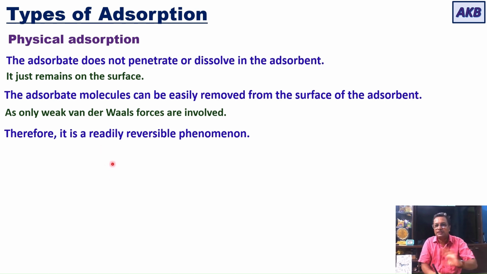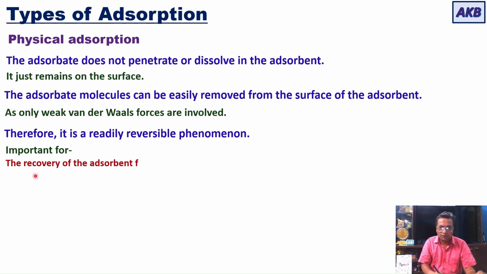So there is no physical transformation, there is no chemical transformation of the adsorbate. So that's why physical adsorption is a readily reversible phenomenon. And this is important for the recovery of adsorbent for reuse.